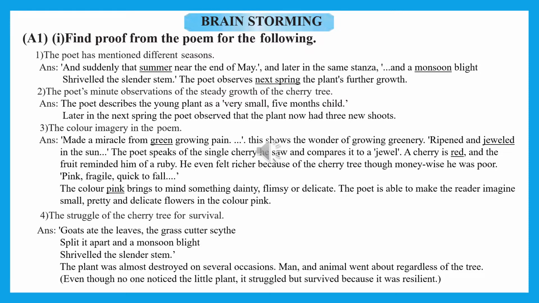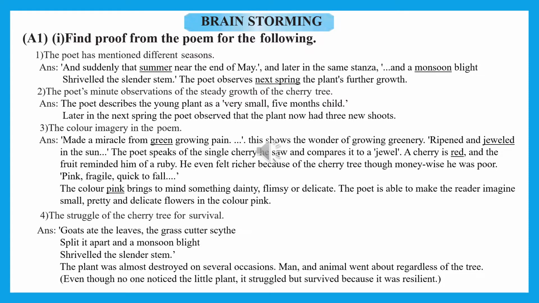Also the goat could have eaten the tree, and the grass cutter could have cut the tree, but it managed to survive somehow. It struggled for its life, and it wanted help to grow by having more sunlight and rain, and the cherry tree survived.